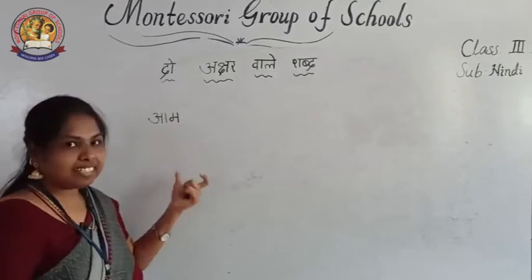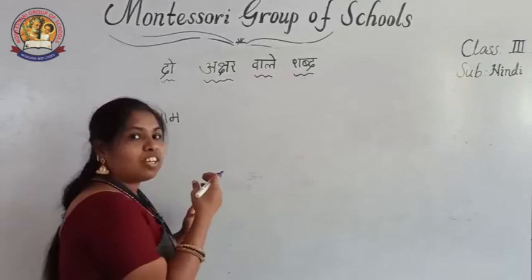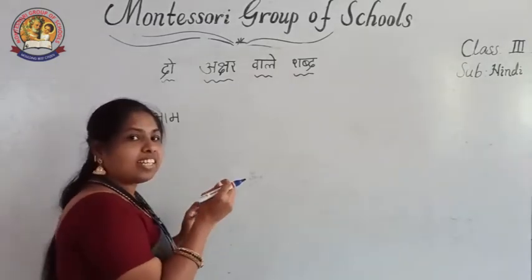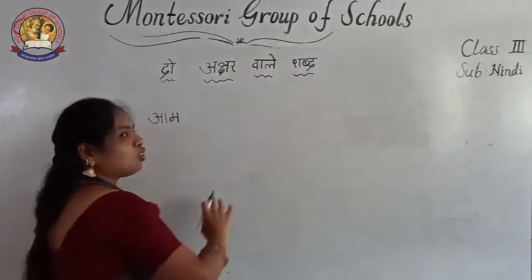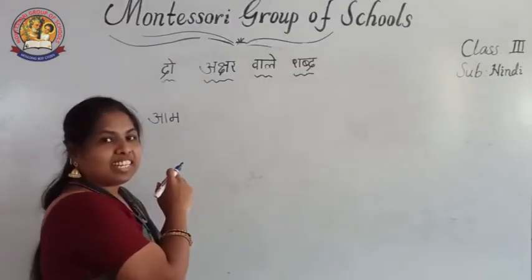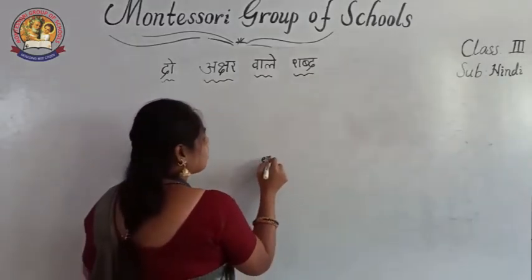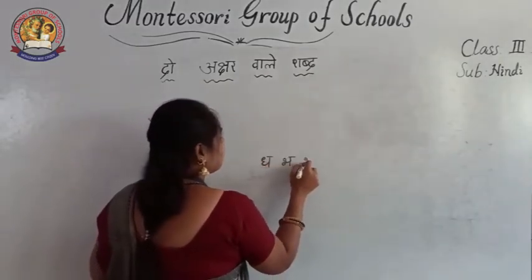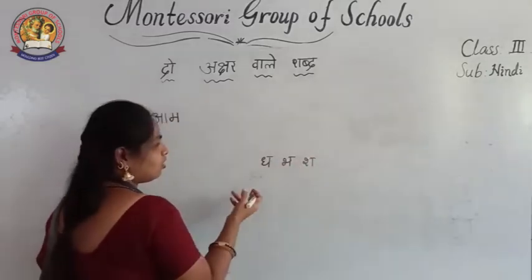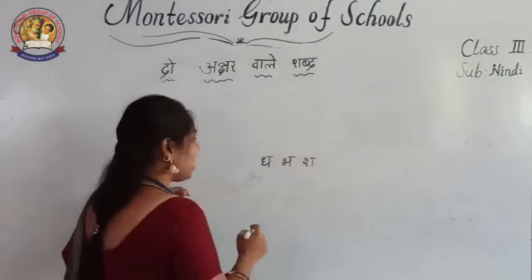When we finish writing the letters, we compulsorily have to see the sound and what letters we are writing. You must write the letters in order, then finish them with the header. Why are we writing this? Because some letters do not have a full header. That's why we add it this way.